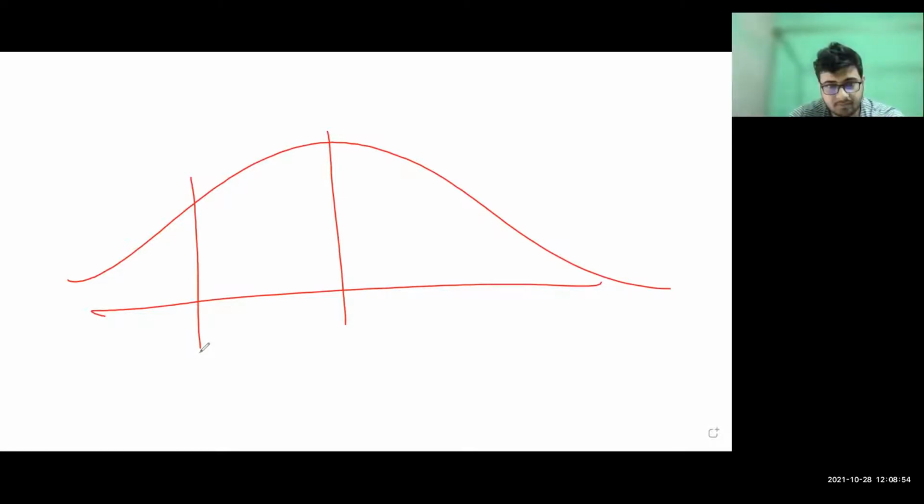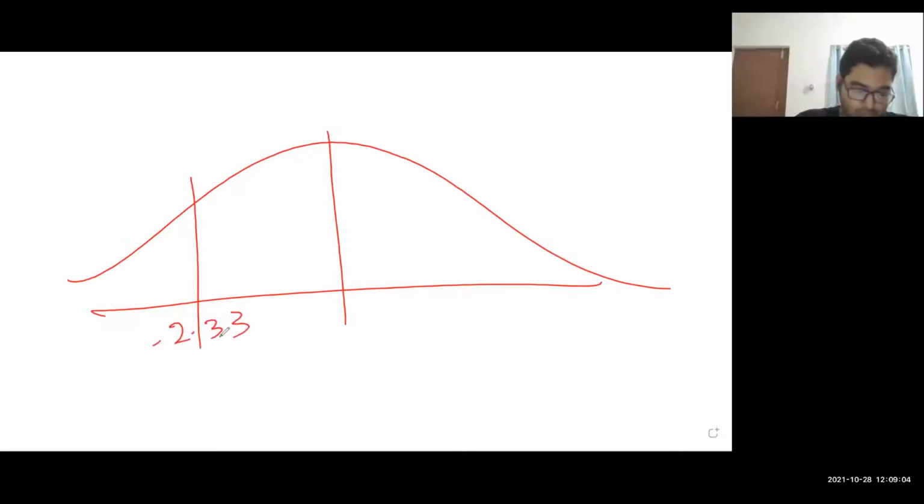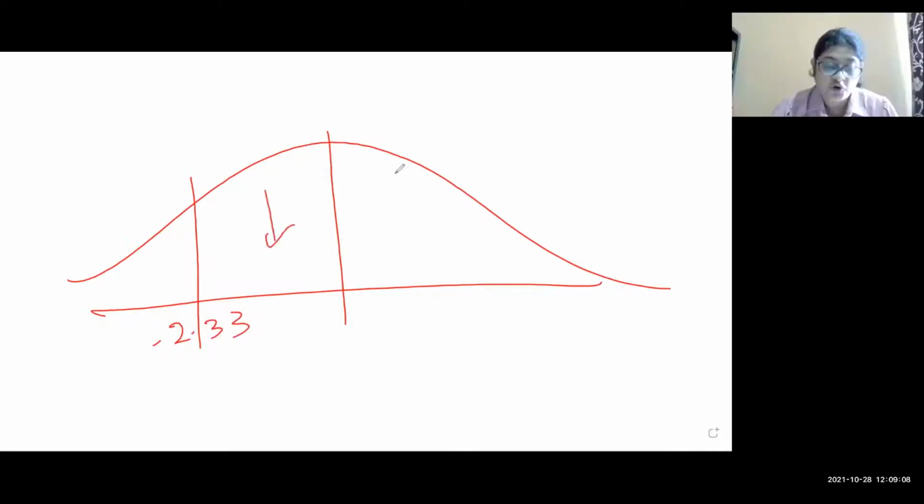If the critical region is on the left hand side, Khushbu, what will be written? Minus 2.33. Sambita, where will the calculated value come: here, or here? Sir, on the left side. Very good. All of you are clear? So minus 4.225.